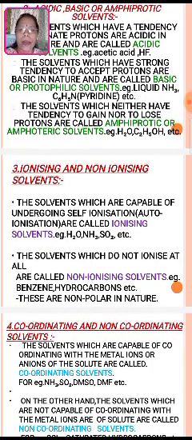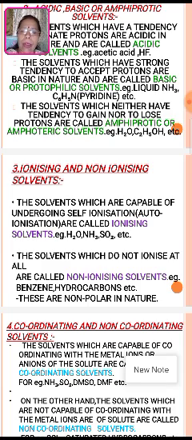Ionizing and non-ionizing solvents. Ionizing means there is ion formation. Non-ionizing means they do not form ions. Simple way: the solvents which are capable of undergoing self-ionization, with the formation of cations and anions, also named auto-ionization, are called ionizing solvents. The example is water, H plus and OH minus. So that is the ionization. Sulfur dioxide and ammonia also undergo auto-ionization, so these are said to be ionizing solvents.